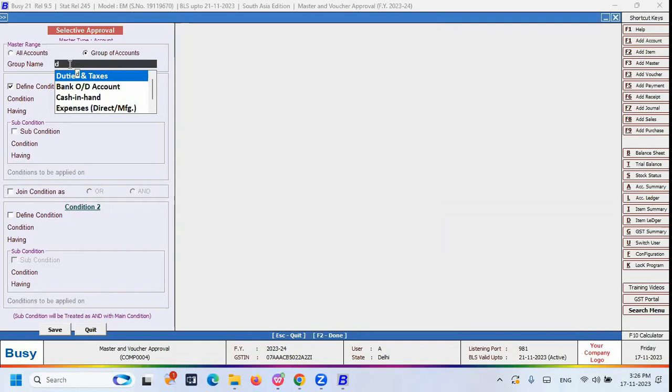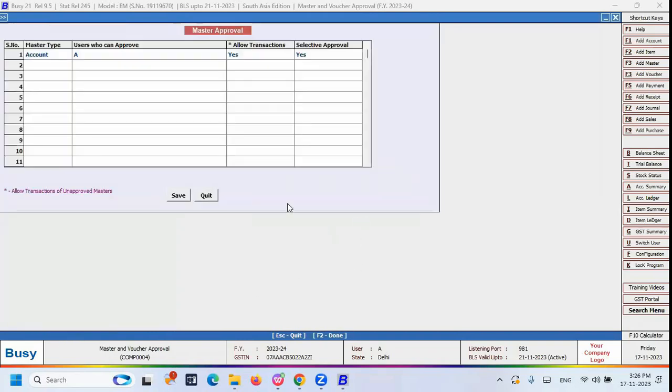For example, you have two types of customers, retail and wholesale customers, and you define this selective approval for only the retail customers. You can pick the retail customer group here. Then that selective approval will work only for that particular group, right? So this type of selective approval feature is also available.